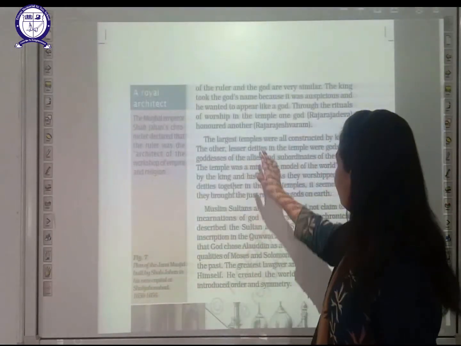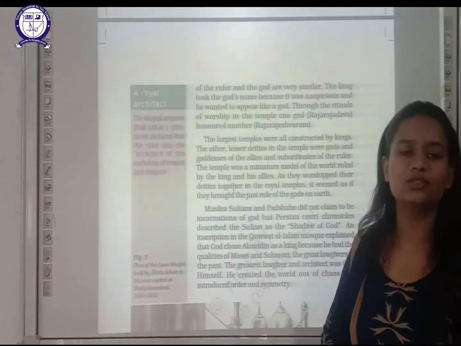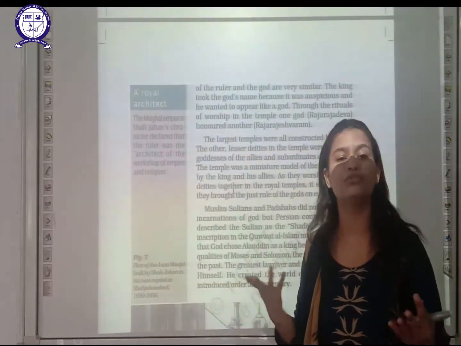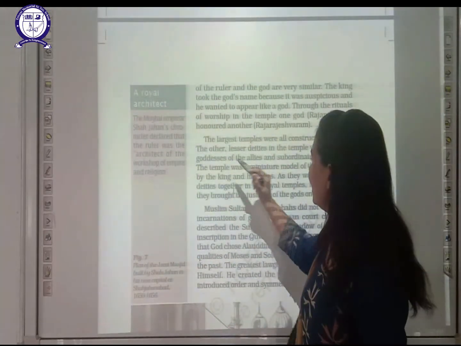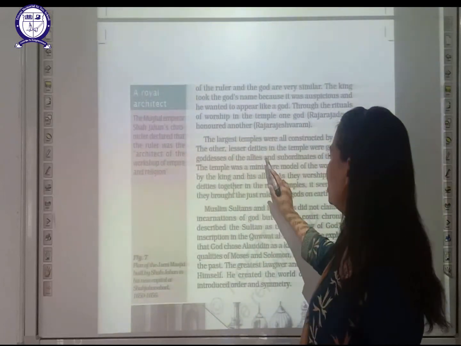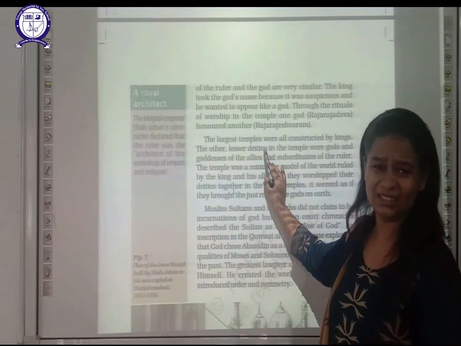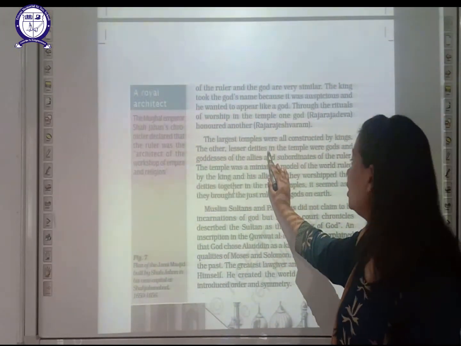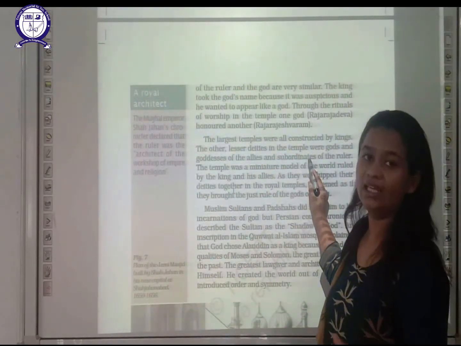The next is, the largest temples were all constructed by kings. Obviously they would be constructed by kings only, because construction of large temples required huge funds, and those funds would be provided by the kings only. Then the other lesser deities in the temple were gods and goddesses of the allies and the subordinates of the ruler. Lesser deities means those which are not of more importance, which are of least importance, were other gods and goddesses of the allies and their subordinates.